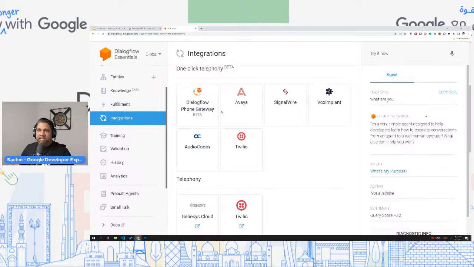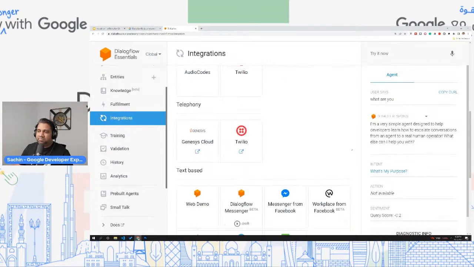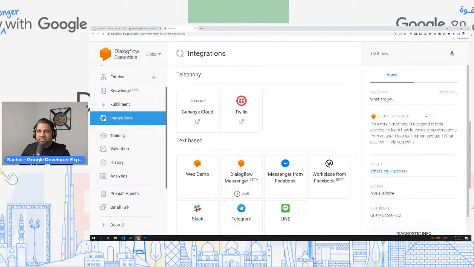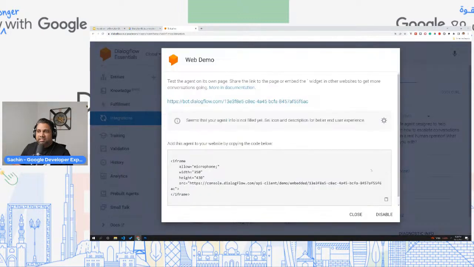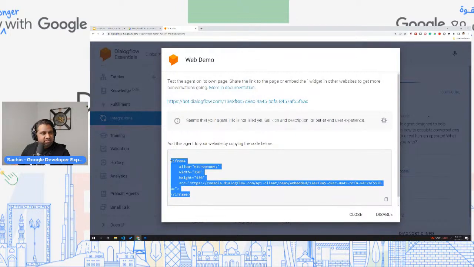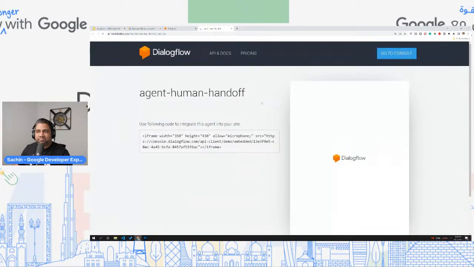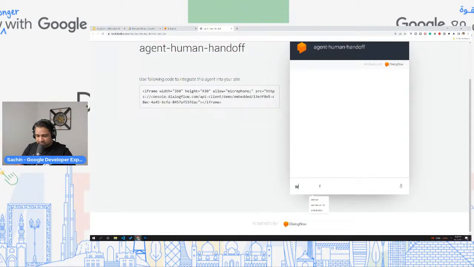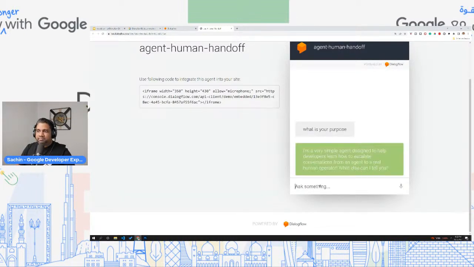A simple example for that is, let's say we built this agent. We saw what it looks like on the simulator, but you can also see how it will look on a website. All you have to do is click here, copy this iframe, paste it on your website, and it's going to look something similar to this, right? And I can ask the same thing, what is your purpose, and you can see immediately you get the response back.